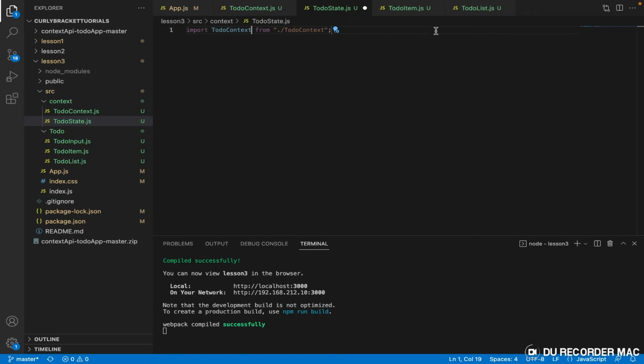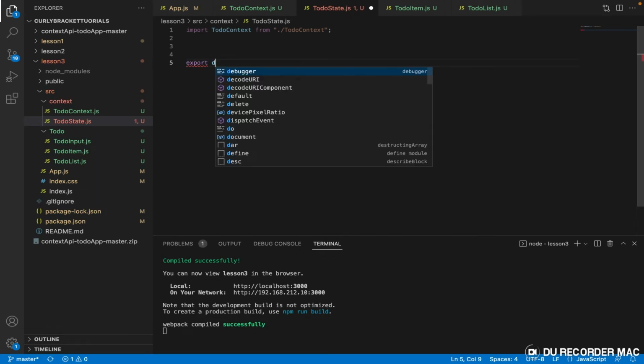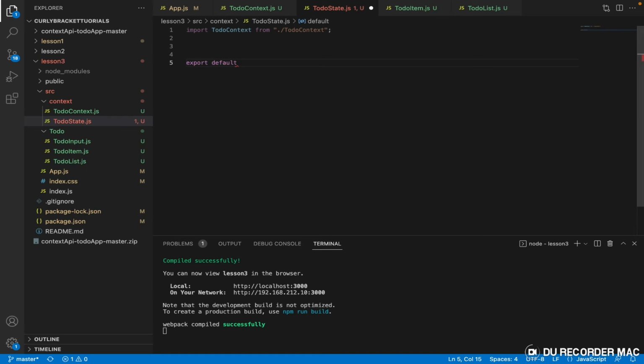And then when we import this ToDoContext, we say export default. Let's call it ToDoState. Export default ToDoState.